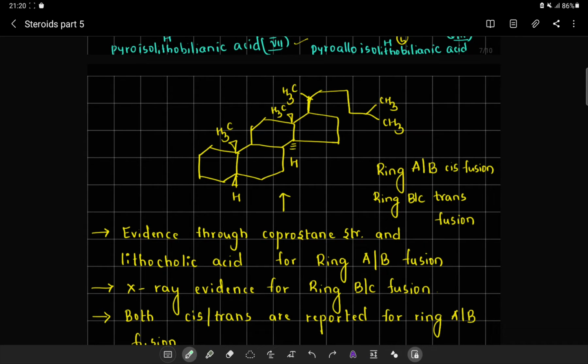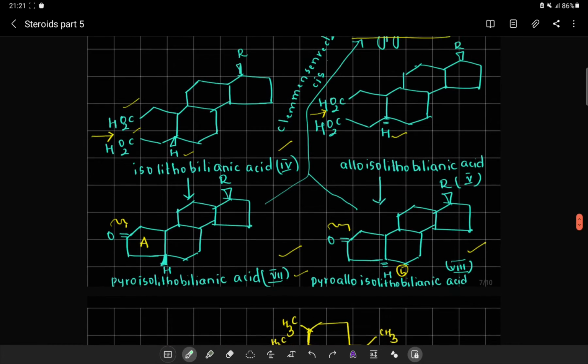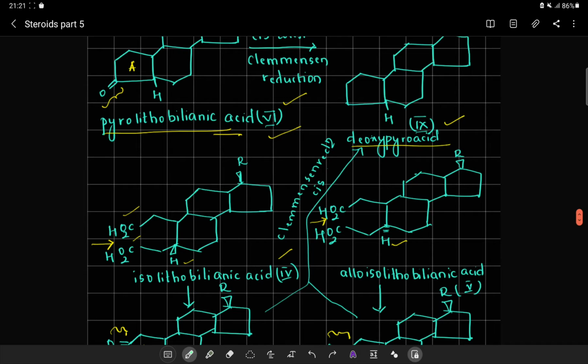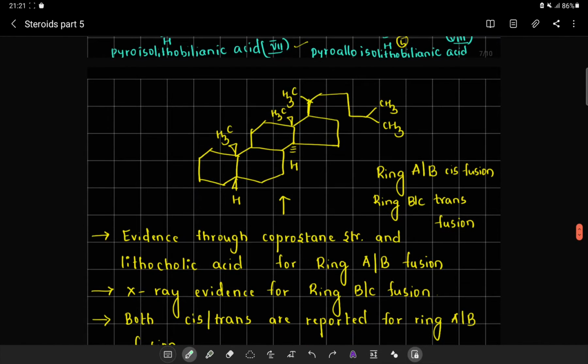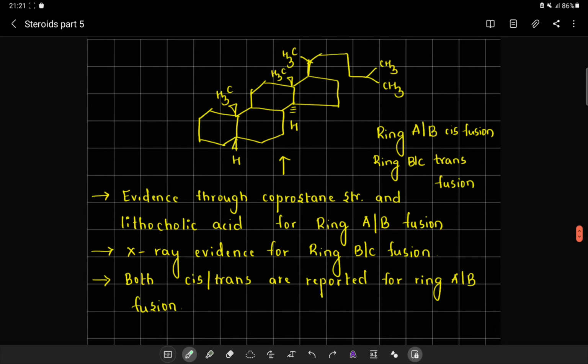Everyone, in the previous discussion, we understood about ring AB fusion and ring BC fusion, in which we utilized dicarboxylic acid. With the help of them, we synthesized various cycloketone systems, and then further upon Clemmensen reduction, we got a compound called deoxypyroacid.